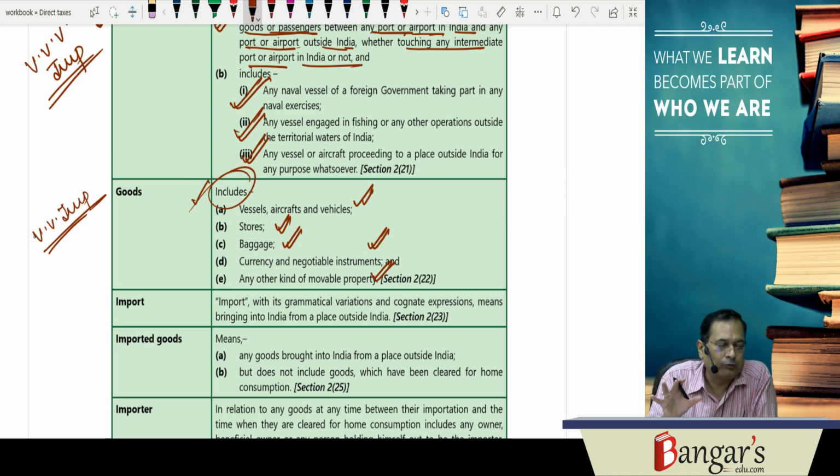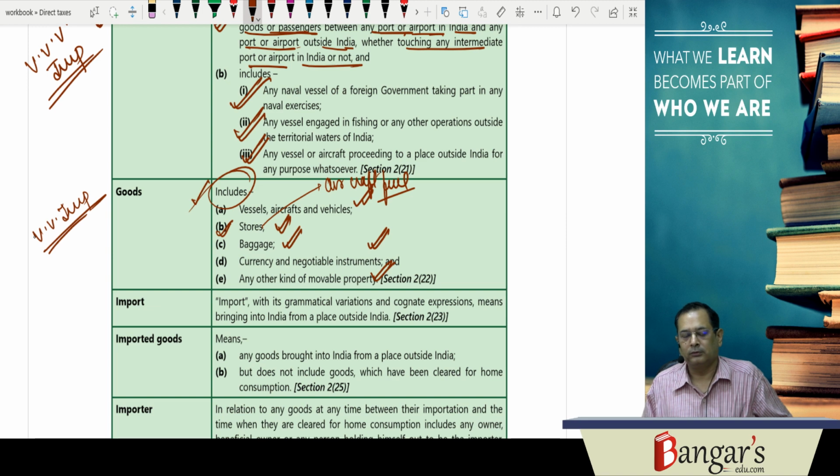Then stores. What is stores is, if any goods are used in vessel or aircraft, say if we are having aircraft fuel, that will be coming under the ambit of stores. Then we are having baggage. Baggage is what? The luggage of the passenger.